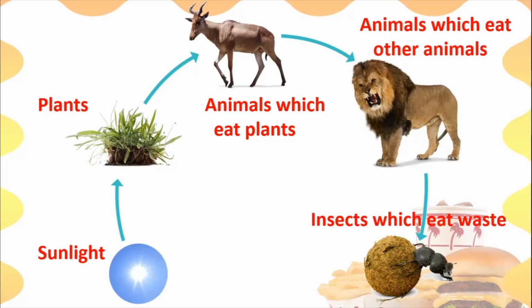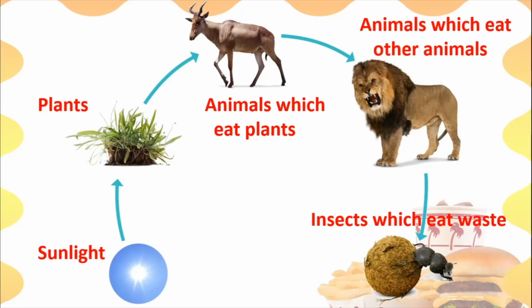So see, imagine if this insect will not get the waste of this lion or the deer, it will die. Okay, if the lion or the tiger does not get deer to eat, the lion or the tiger will die. And if the deer does not get plants to eat, the deer will die. Okay, and if there is a problem with sunlight, then the plants will not grow. So if you do not allow plants to grow, the herbivorous animals won't be there. If the herbivorous animals won't be there, then the carnivorous animals won't be there. And if the herbivorous and the carnivorous animals both are not there, then all these little insects will also die away one day. Isn't it?